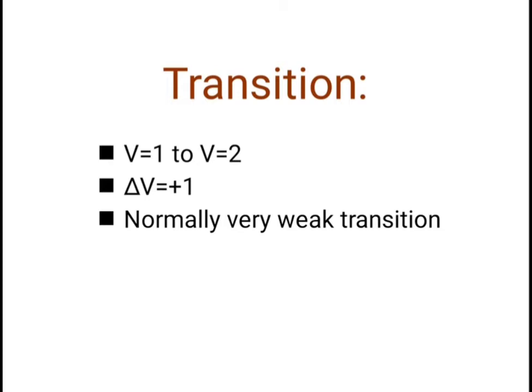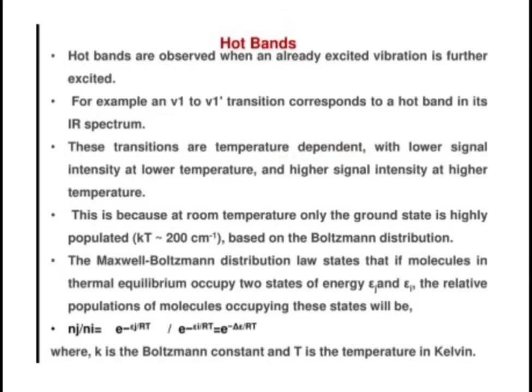The difference between these two vibrational quantum numbers is plus 1. And these transitions are normally weak transitions and occur due to the change in temperature. And their intensity mainly depends upon the temperature. When the temperature is much higher, the intensity of that hot band will be much higher. So here there is a direct relationship between the temperature and the intensity of the hot bands.